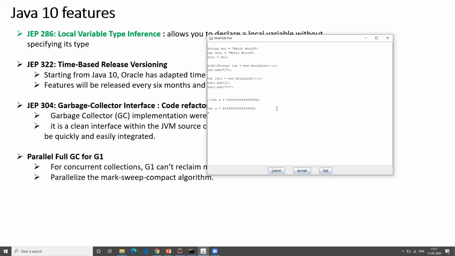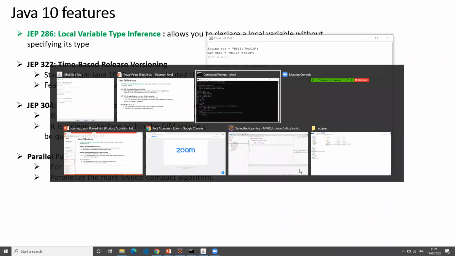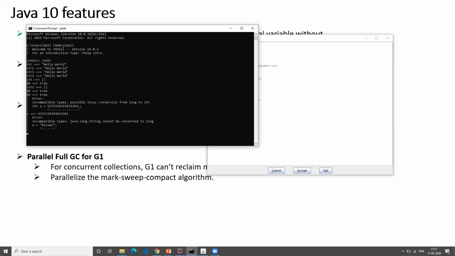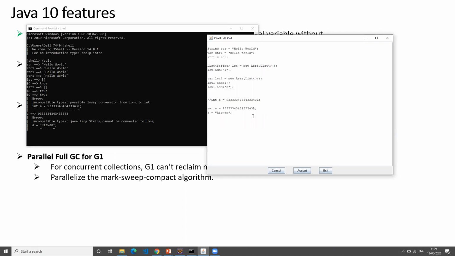This, right, now I'm assigning a equal to, now there is one. This is what you are referring to, right? I think it should be possible. Okay, I don't think it's possible. Cannot be converted to long, so I don't think it's possible. Okay, so it takes whatever you assign the first time. Yes, you're right. Now I got the point.